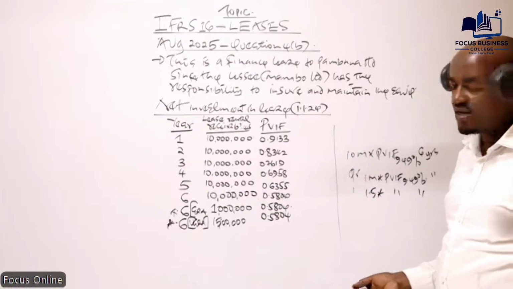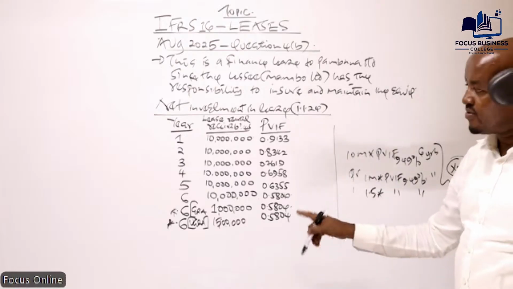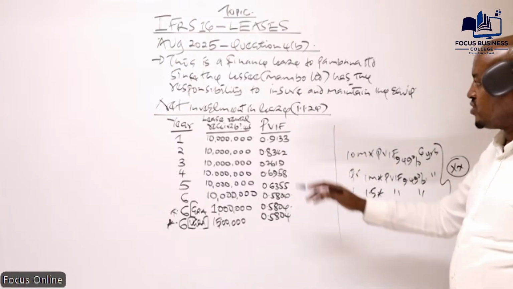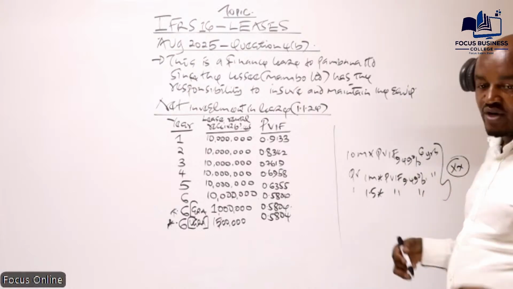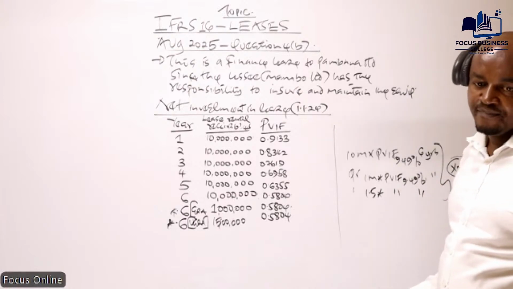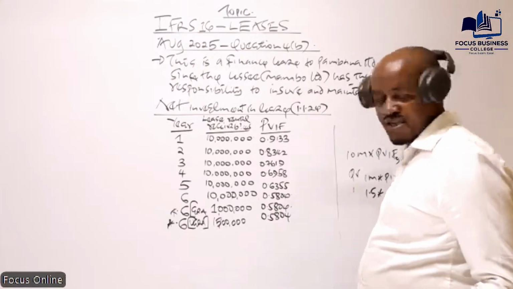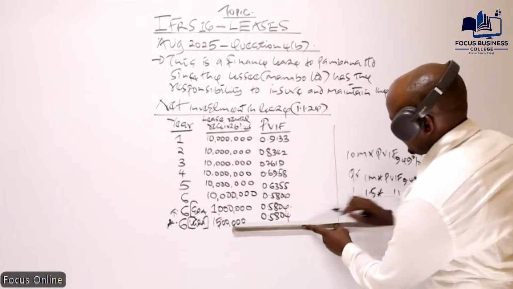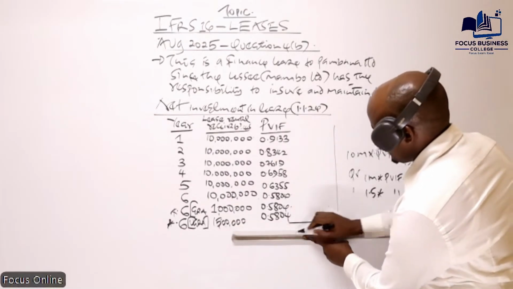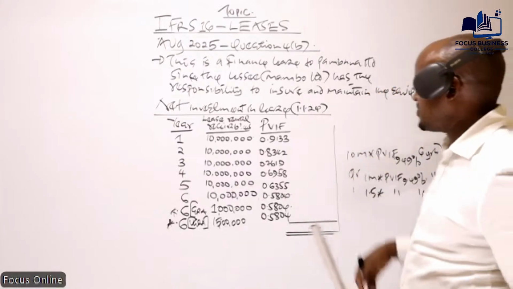Are we together? By the end of the day, if you use this approach, you'll be able to get the same answer. The reason why we must work with this approach is because we are already given those values here. But even if you use this other approach, you can't fail to get the marks. By the end of the day, the objective is to kill the cat. Yes, there are so many ways of killing a cat. So what I want us to do here is basically to get these particular values here.